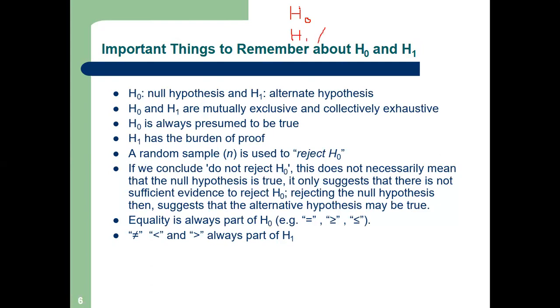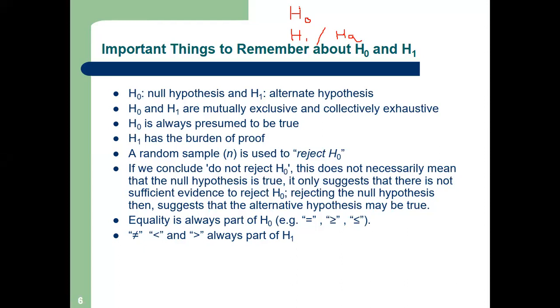In some books, you will find HA also. Both are correct. There is no harm. Either H1 or HA. Okay. So null hypothesis, how do we write? H0, H suffix 0. Alternate hypothesis H1 or HA. HA means alternate and 1 also, in some books you will find H1.